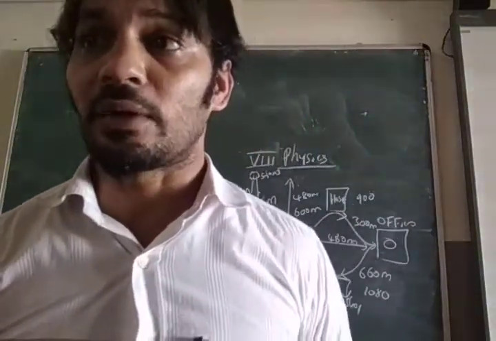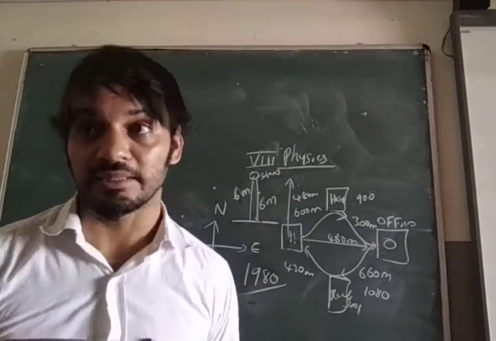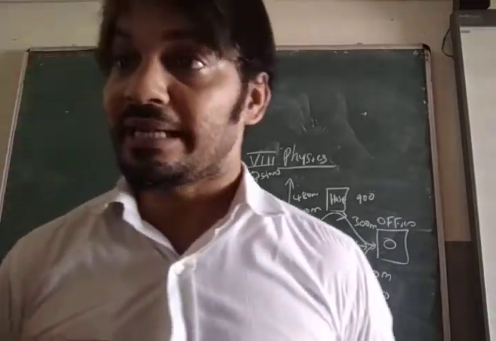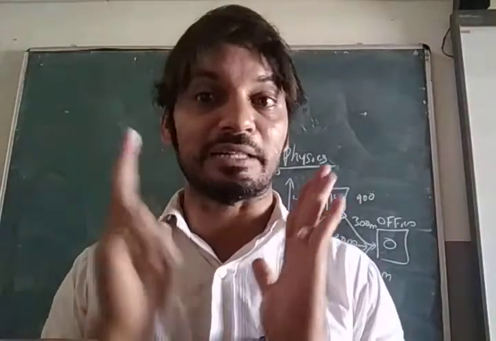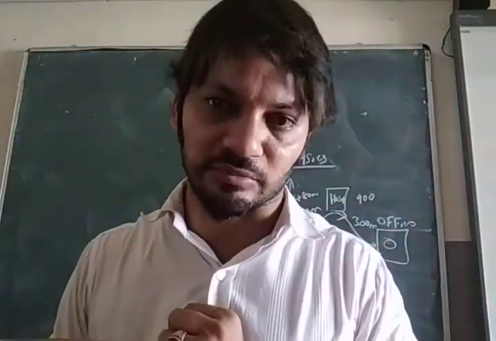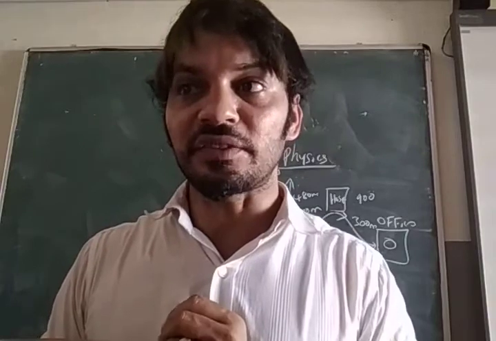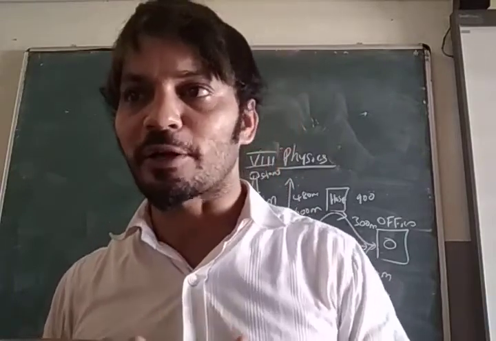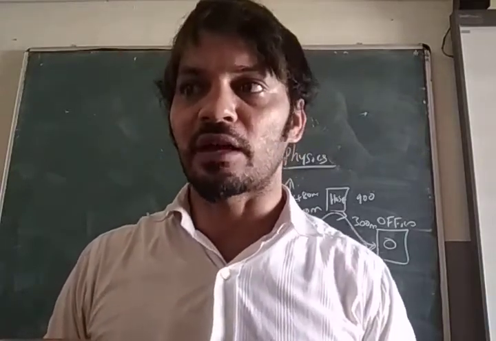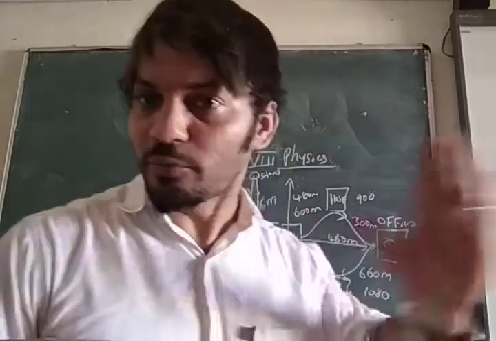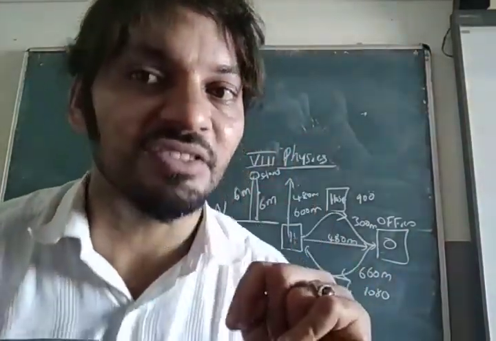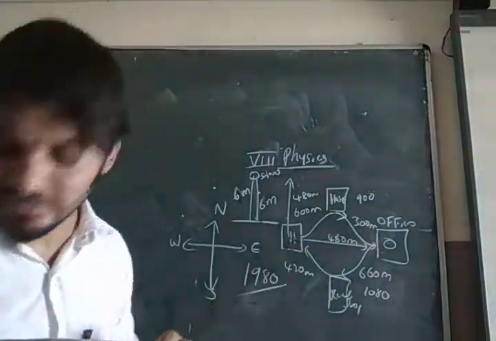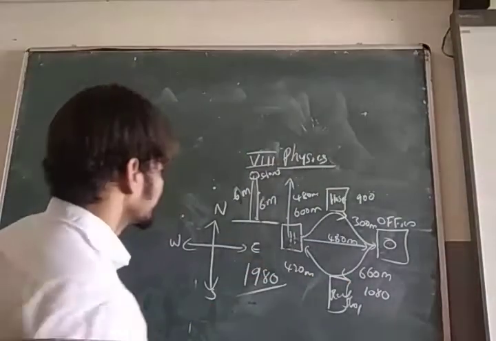Then look at the box. While stating the displacement, it is necessary to indicate the direction along with the magnitude of the distance traveled. Physical quantities having both magnitude and direction are referred to as vector quantities. Straight-line moving is the vector, but distance is a scalar. Distance is a scalar.